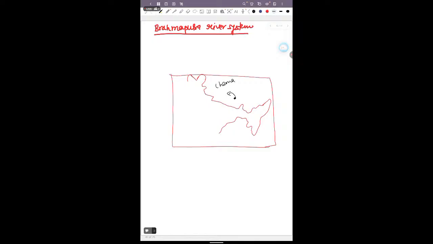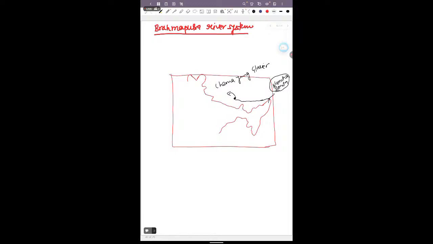And from this region the Brahmaputra river flows toward the eastern side, and after reaching here, the Namcha Barwa. This is the Namcha Barwa. The Namcha Barwa is a place where the Himalaya also gets bent towards the south.